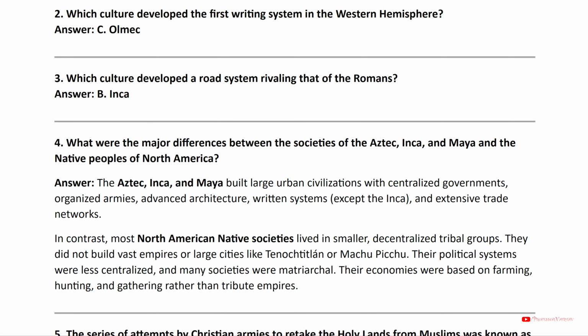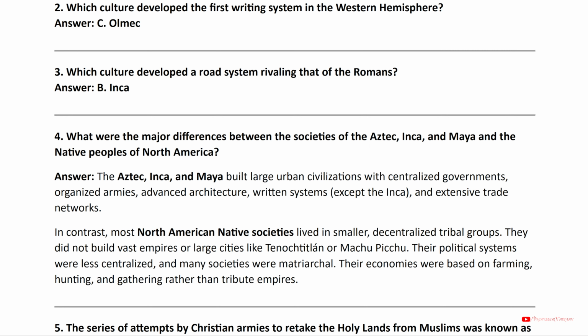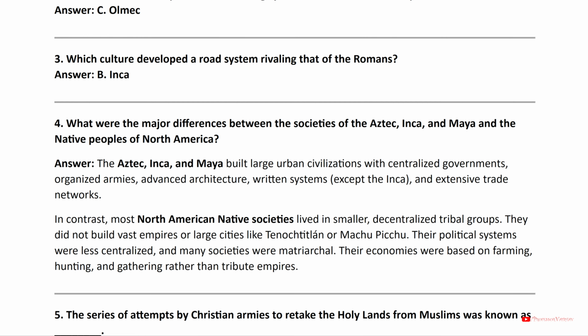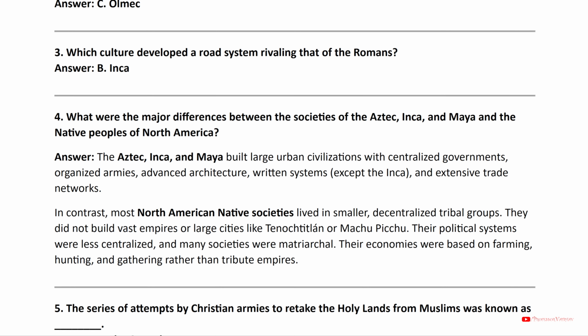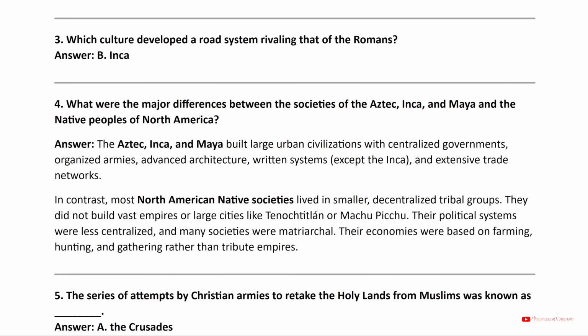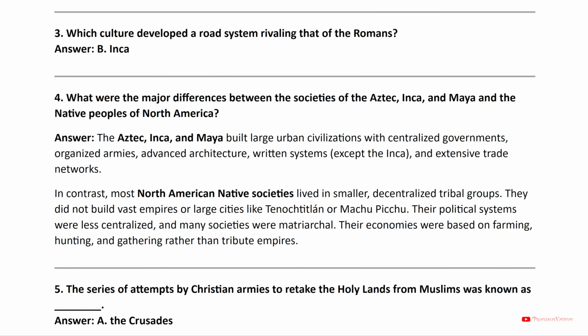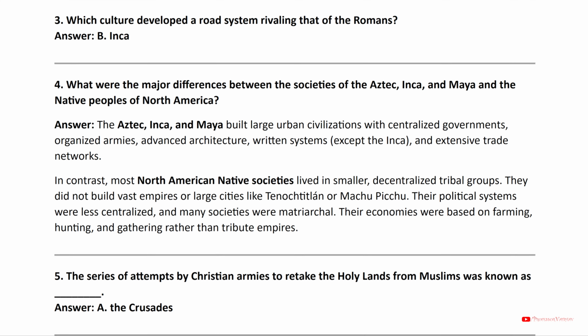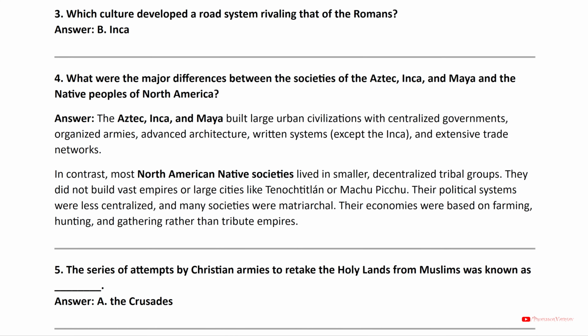In contrast, most North American native societies lived in smaller, decentralized tribal groups. They did not build vast empires or large cities like Tenochtitlan or Machu Picchu. Their political systems were less centralized, and many societies were matriarchal. Their economies were based on farming, hunting, and gathering, rather than tribute empires.